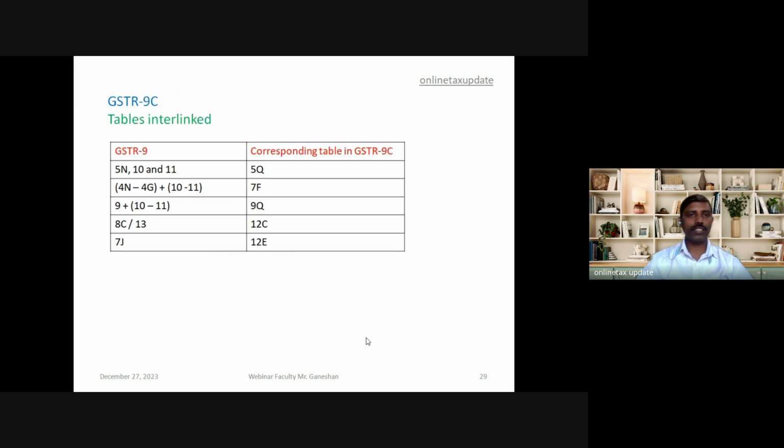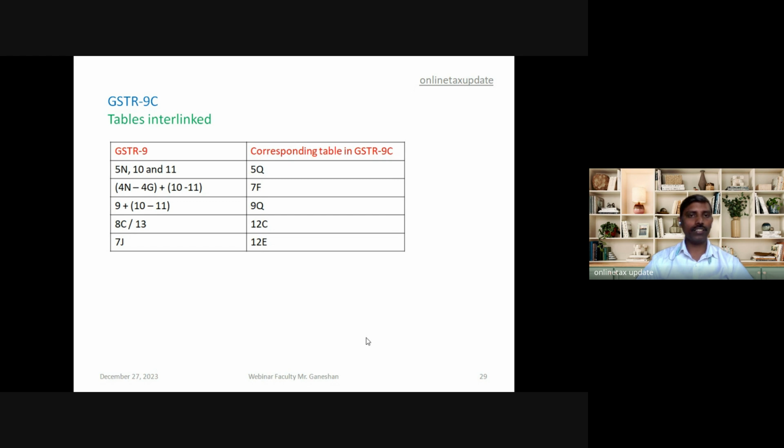These are the tables which are interlinked with the 9 and 9C. 5 and 10 and 11 of 9 is interlinked with 5Q of GSTR 9C. 4n minus 4g plus 10 minus 11 is interlinked with 7f of 9c. 9 plus 10 minus 11 is linked with 9q.